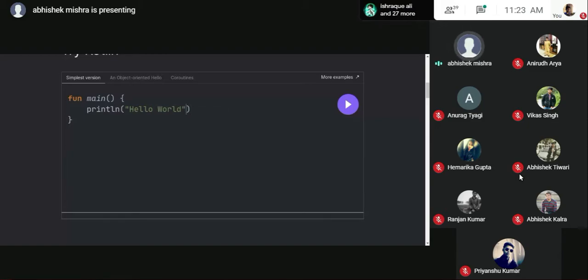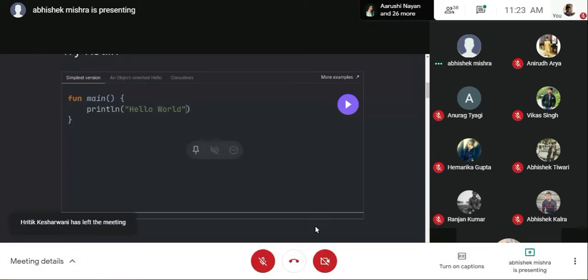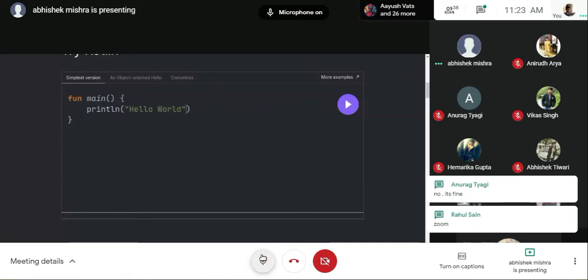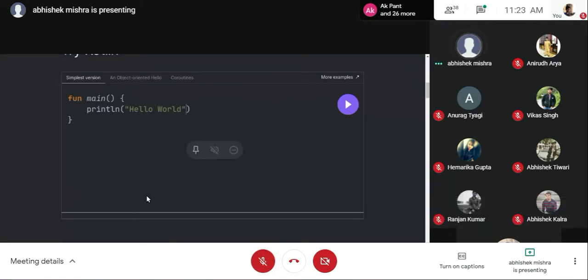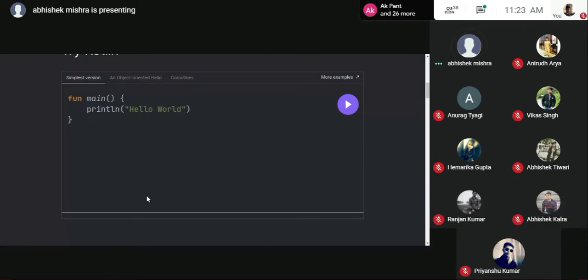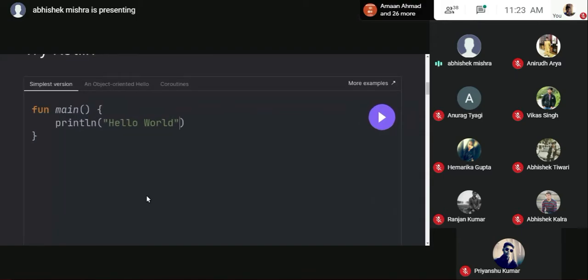Here, there is a simple example. I think the text size is enough to be viewed, right? Or do I need to zoom it? If anyone of you can please write in the chat box, do I need to zoom it or not? It is clear. Oh, okay, it's fine. Rahul said okay, I'll zoom, not a problem. I think it is clear right now.